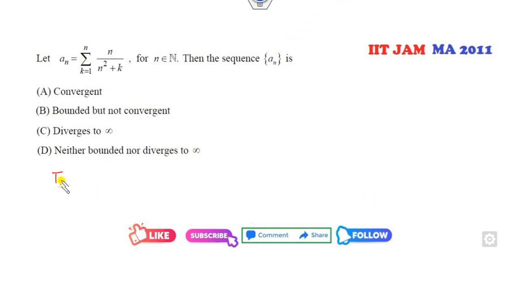Okay, always remember, whenever you have a sequence of this nature, where k varies from 1 to n, always try to write this into 1 over n form, 1 over n into something.